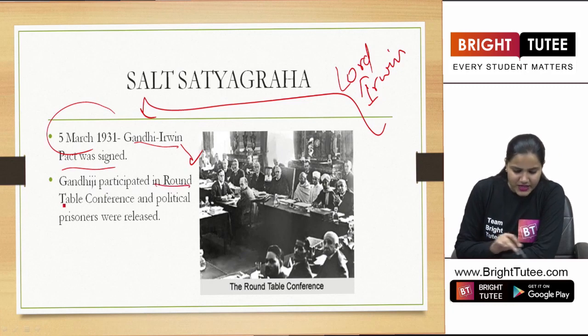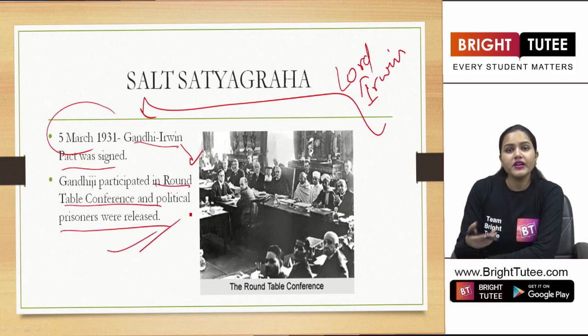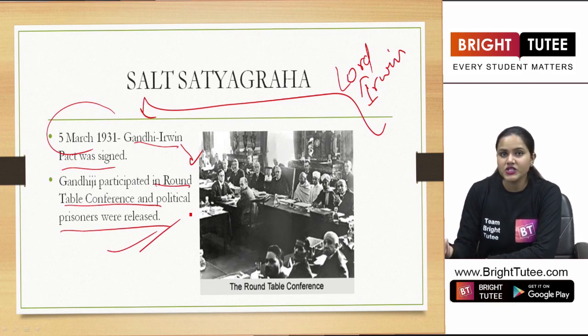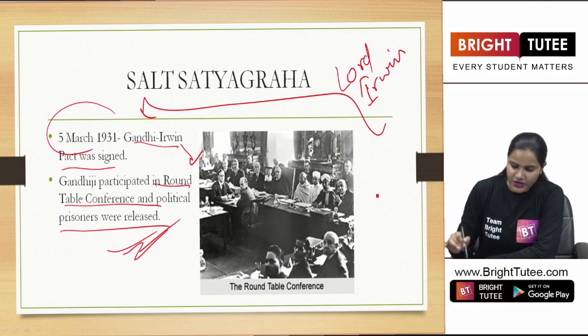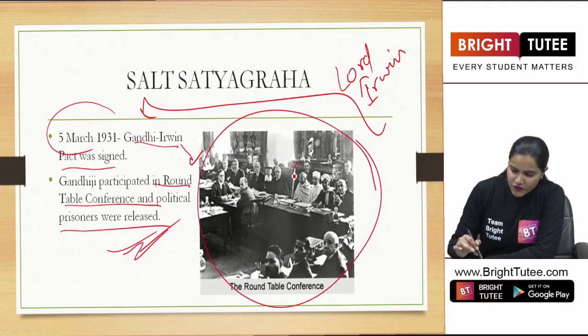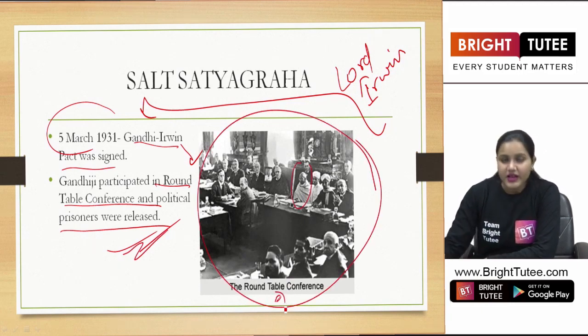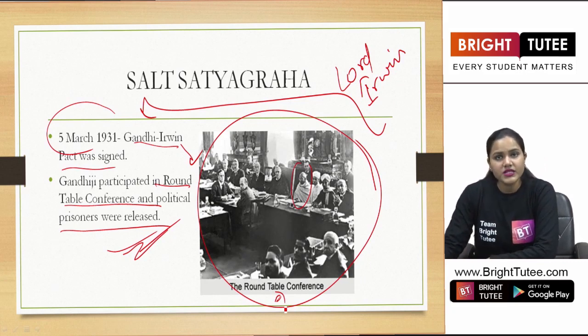Gandhiji then participated in the Round Table Conference, and political prisoners who had been arrested by the British government during this civil disobedience movement were then released. This is the image of Gandhiji sitting in the Round Table Conference that took place in London, as assured by Lord Irwin, right?